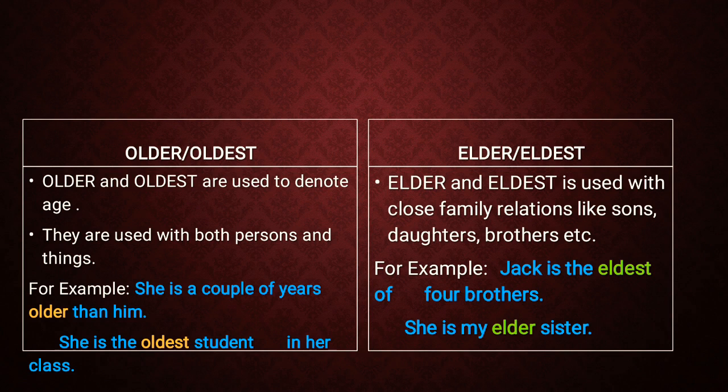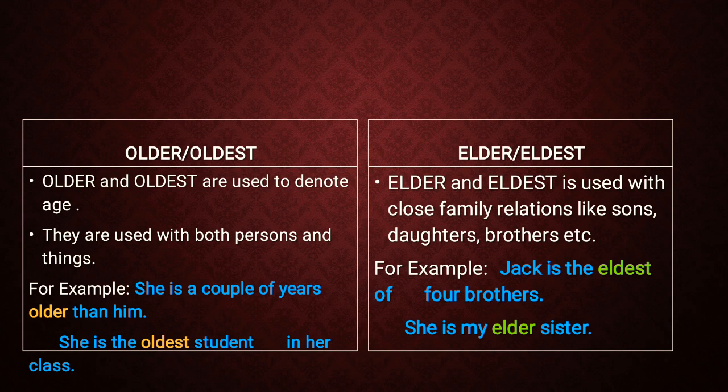Next, older, oldest, elder, eldest. Older and oldest are used to denote age. They are used with both persons and things. She is a couple of years older than him. She is the oldest student in her class.